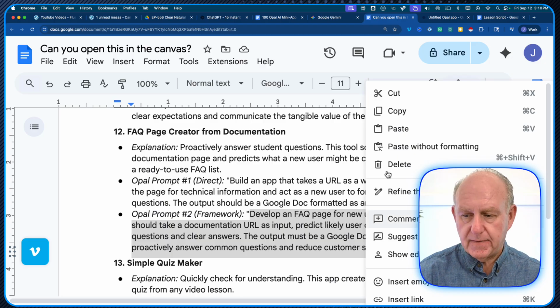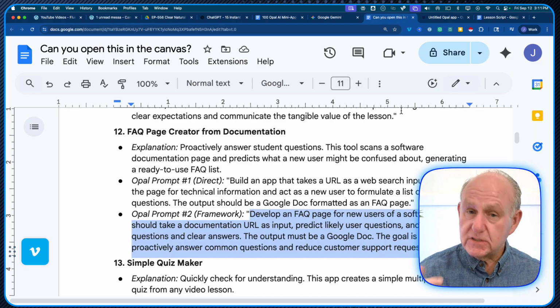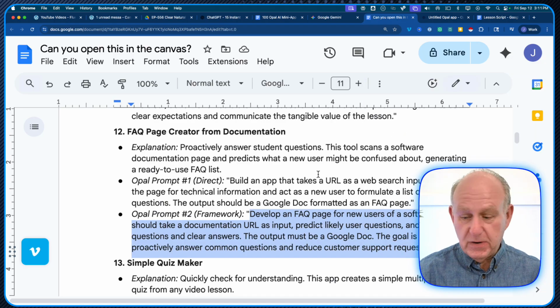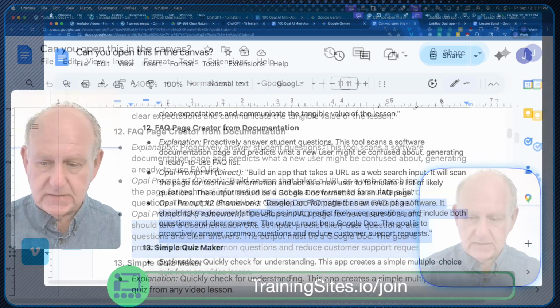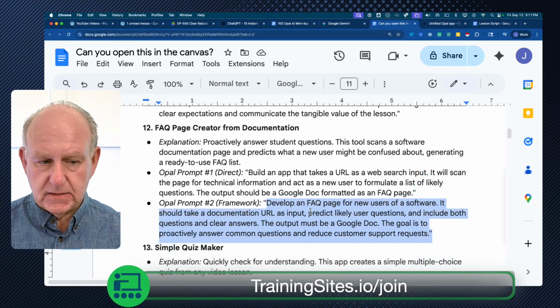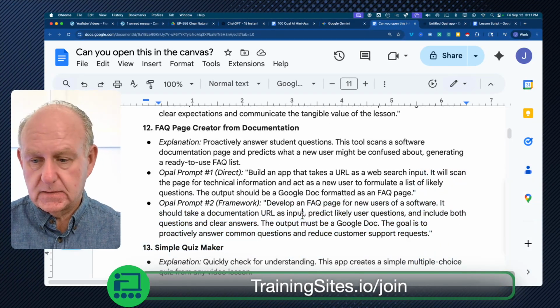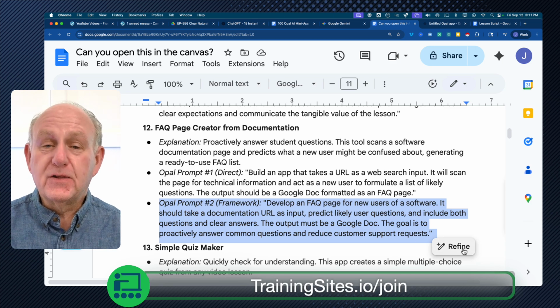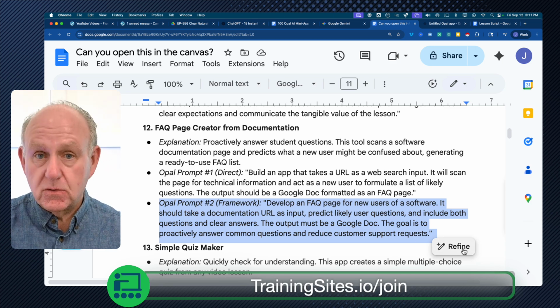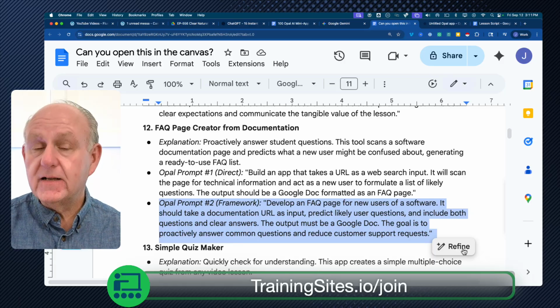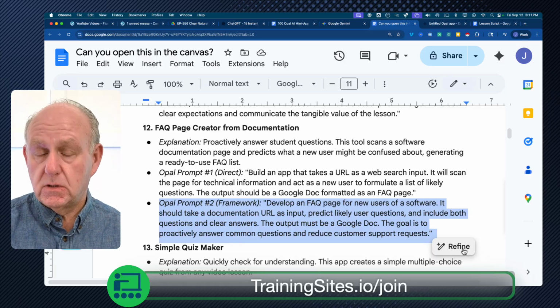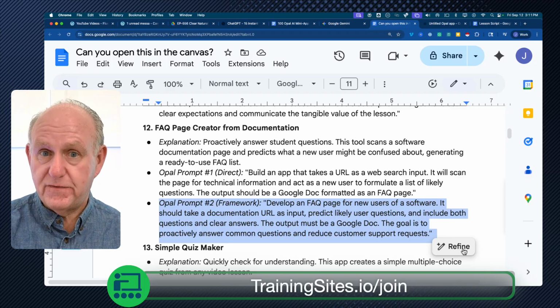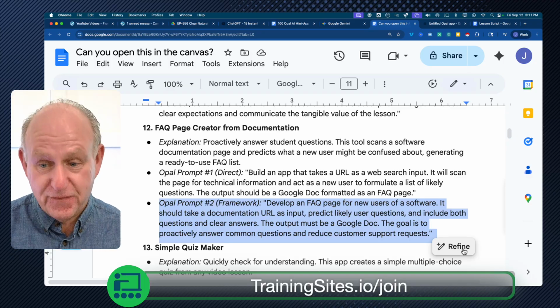So I'm going to copy that. And again, remember, there's all sorts of neat AI stuff coming in. Just take a look at this. When I'm highlighting this in the Google Doc, right? This is a Google Doc. If I highlight it, refine. There's Gemini in here in the Google Doc. It generated something in Gemini. I saved it as a Google Doc, and now I've got Gemini asking me if I want to refine it, using Gemini to even fine tune it.